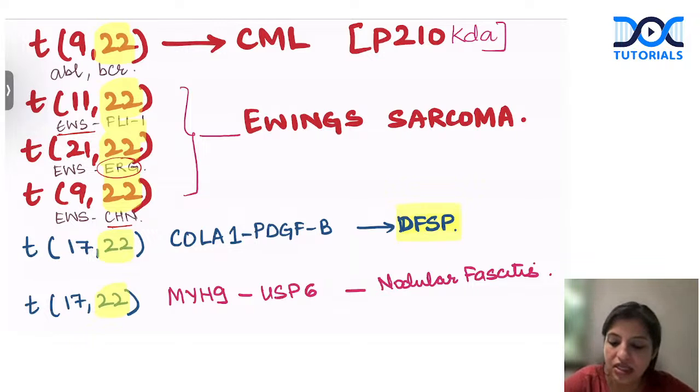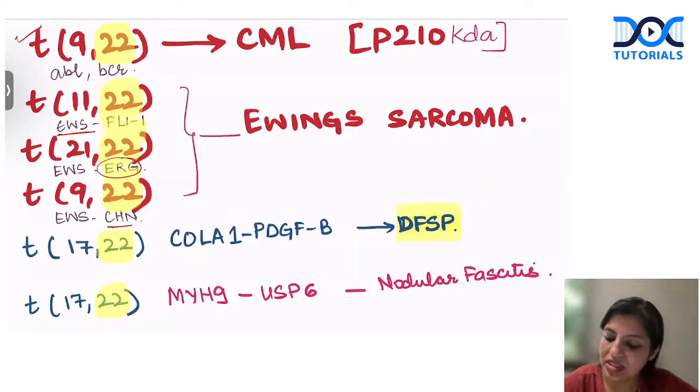If the partner is CHN, that is 9;22. Normally, 9;22 translocation is a very classical translocation of CML, that is BCR-ABL, with the p190 transcript. But you should remember 9;22 can be Ewing's also, depending upon the partner genes. Now, apart from that, 17;22 translocations are seen in two conditions. One is DFSP, the second is nodular fasciitis. Dermatofibrosarcoma protuberans and nodular fasciitis both have 17;22 translocations.